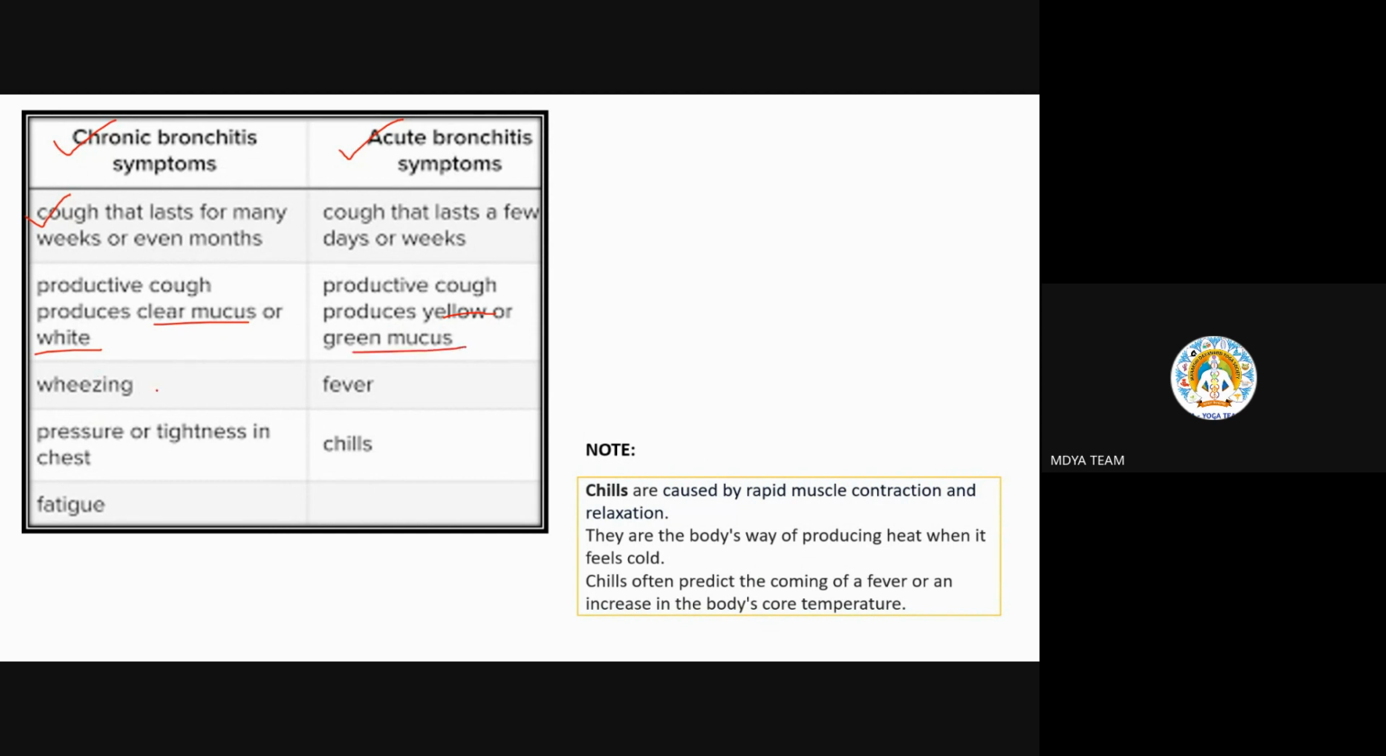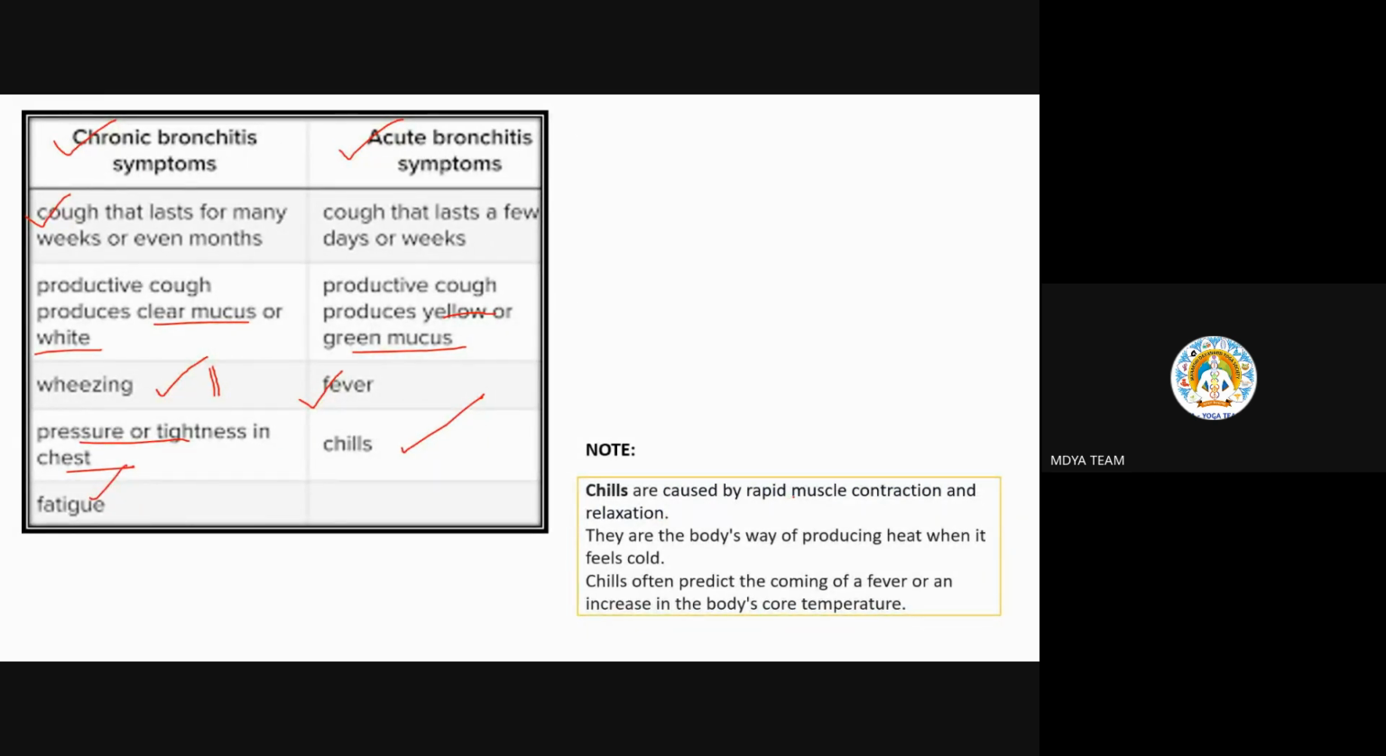Wheezing sound in chronic bronchitis. In acute bronchitis, fever, normal fever; they are showing these symptoms. Wheezing sound because the airway is very much narrowing down, so the air traveling through it is also giving a sound. Pressure or tightness in the chest region in chronic bronchitis, and here in acute it is chills. What is chills? I will tell. Chills is related to fever only. And last thing, in chronic bronchitis, it is fatigue. Now I will tell you chills.